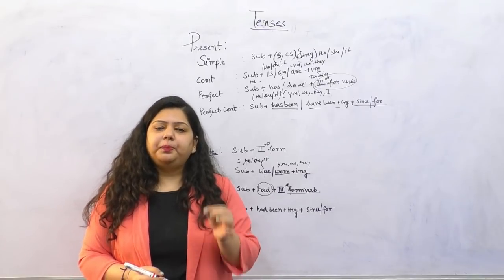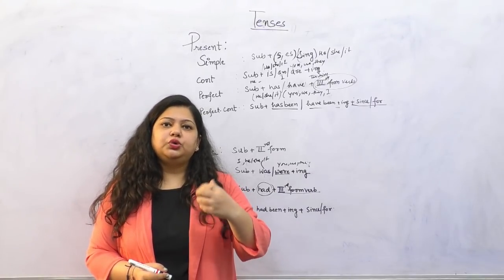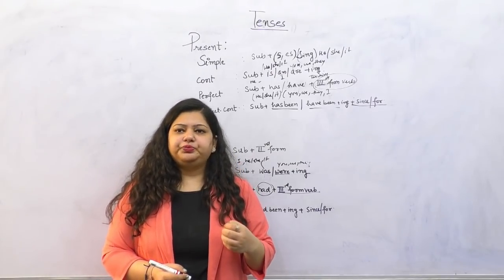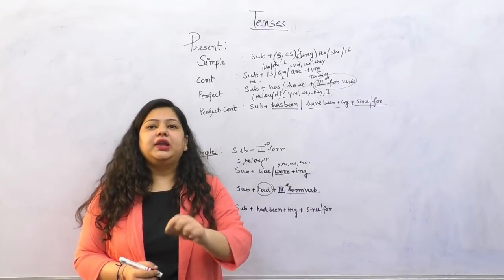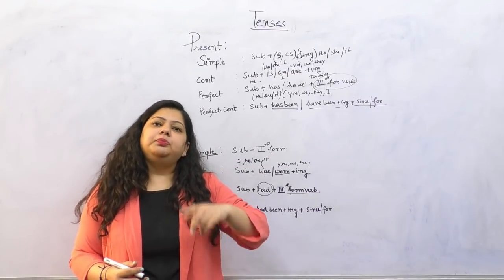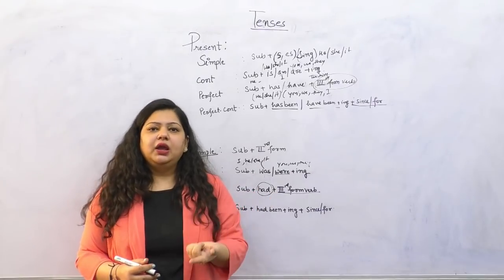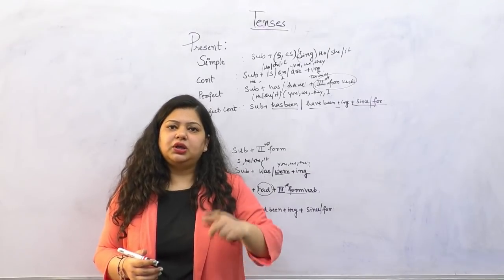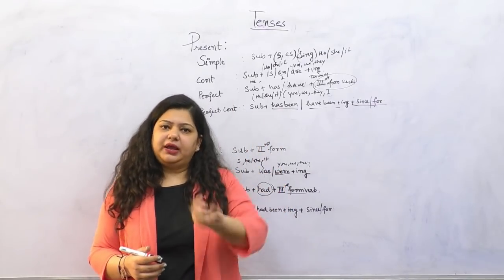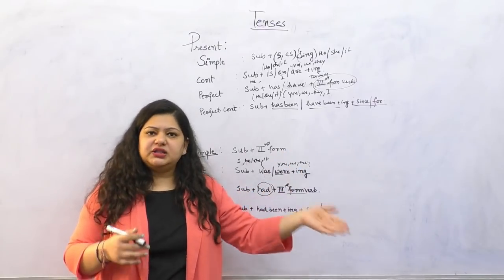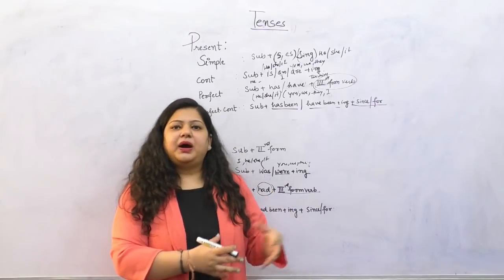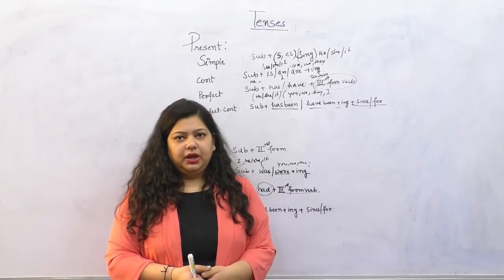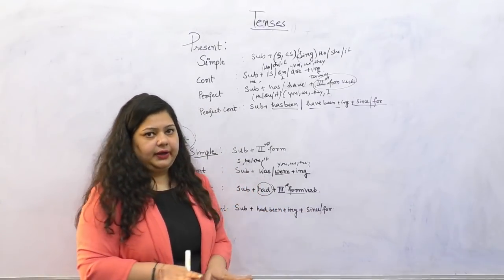Had, or past perfect, is used to talk about the past of the past, right? For example, before she had left, before I reached there. So pehle what happened? She left, then I reached there. So she had left before I reached there. So the girl, she had left before I reached there. So to talk about past of past, we use had, and for recent past we will be using past simple, right?